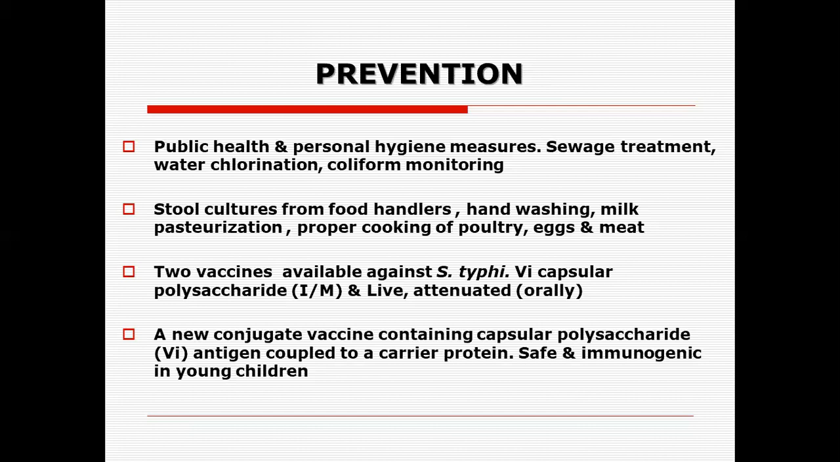There are two vaccines available against Salmonella typhi. One is the Vi capsular polysaccharide vaccine, which is given intramuscularly, and the other is the live attenuated vaccine, which is given orally. A new conjugate vaccine, which contains the capsular polysaccharide antigen coupled to a carrier protein, has also been used. It is safe and immunogenic in young children also.